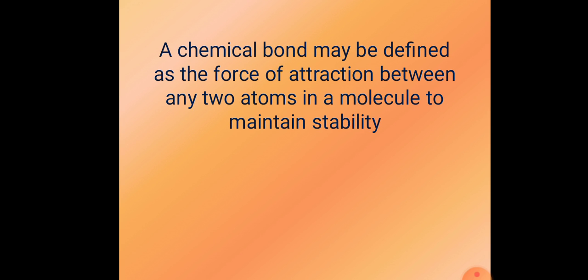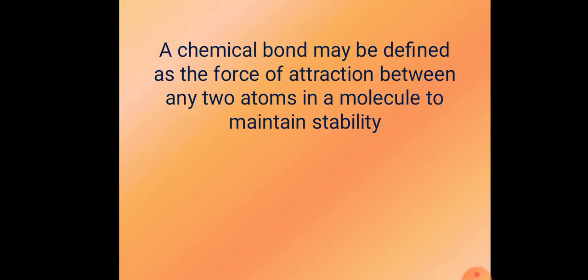Now, what is a chemical bond? As you already know, a chemical bond may be defined as the attractive force that is existing between two atoms in a molecule, which gives stability to that particular molecule. We call it the chemical bond. When does this chemical bond formation take place? A chemical bond is formed due to the redistribution of electrons.